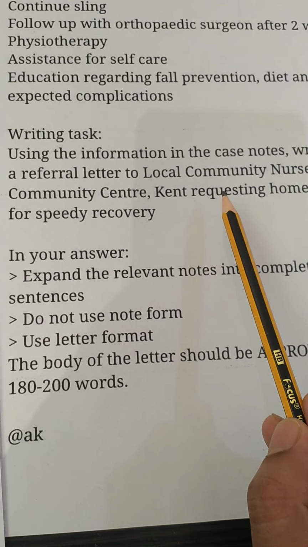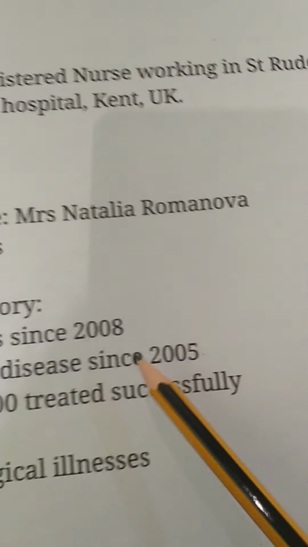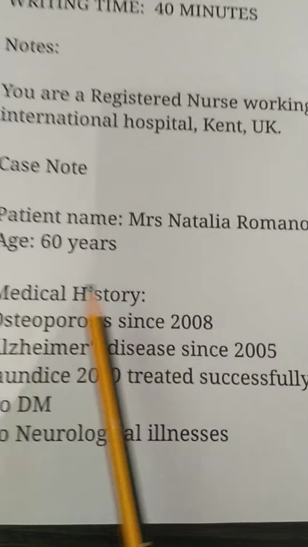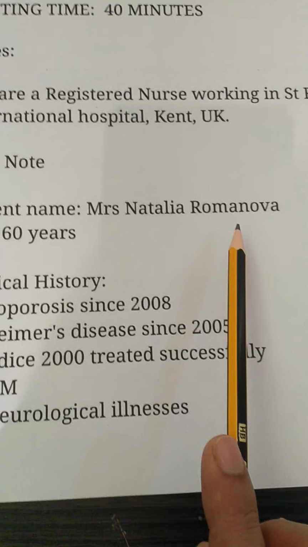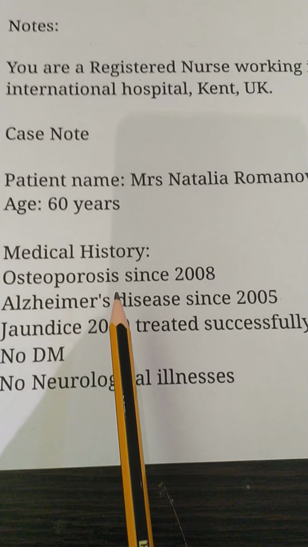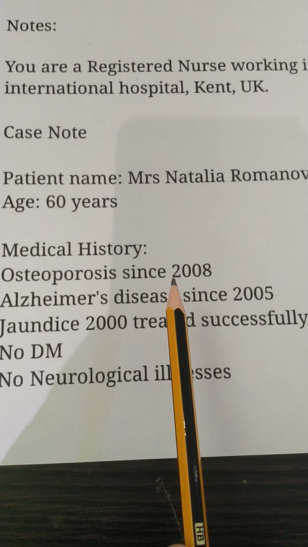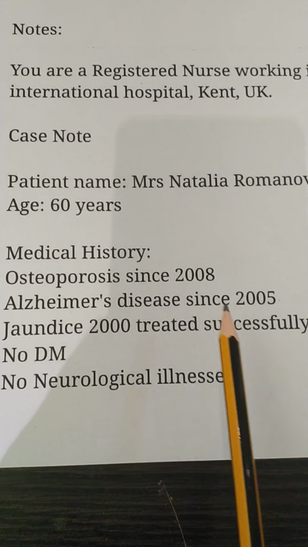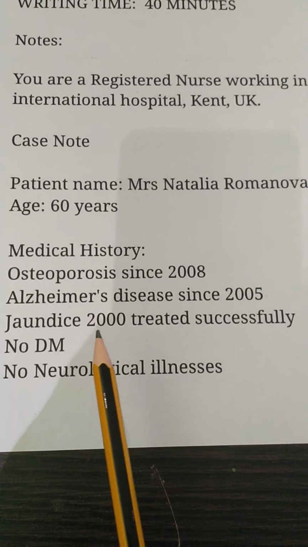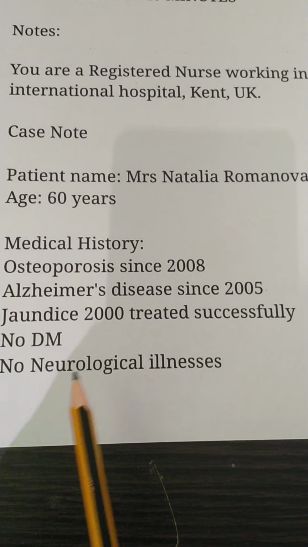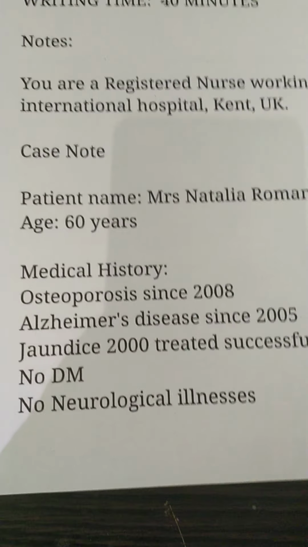Then we should go back to the case note, the information about the patient. The patient name is Mrs. Natalia Romanova. Age is given as 60 years. Then medical history: osteoporosis since 2008. She has had Alzheimer's disease since 2005. Jaundice in 2000, treated successfully. No DM, no neurological illnesses.